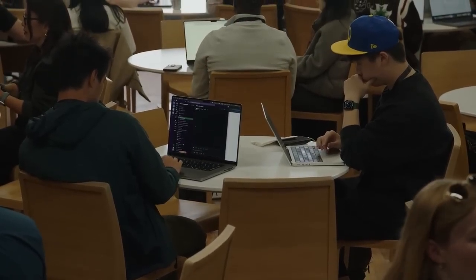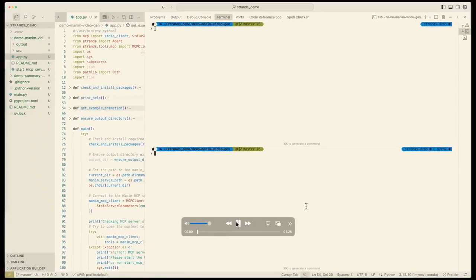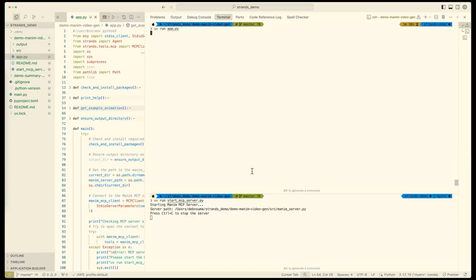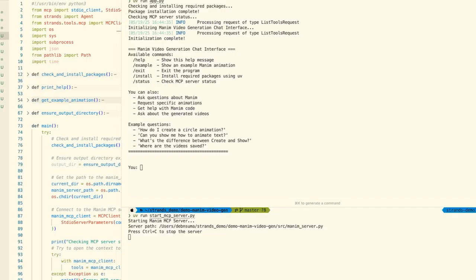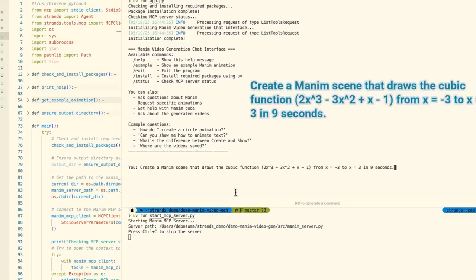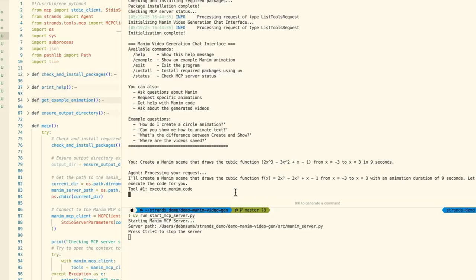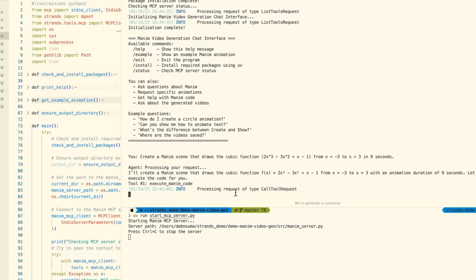While people are waiting, I have a video to highlight what Strands can do, so I can just share that in the meantime. In this example, we have a Strands agent that's going to create a math video. It's actually pretty cool. So let's see what happens here. It's running an MCP server. It's going to start that, start requirements. It's going to create an animation video for us. It's going to create a Manim scene that draws a cubic function, 2x cubed. Something hard that you might have to do in LaTeX, scientific. Like, this is very annoying. But we'll see how the MCP server is going to build it.